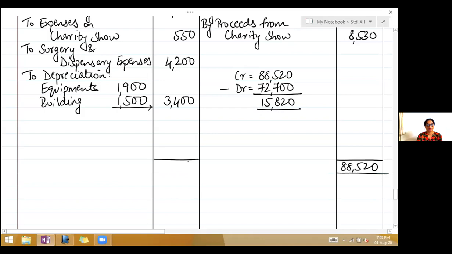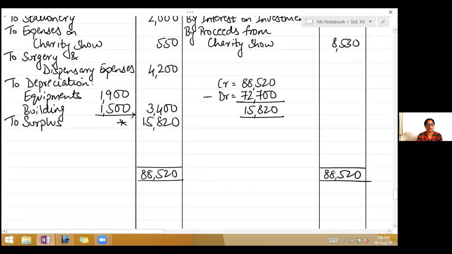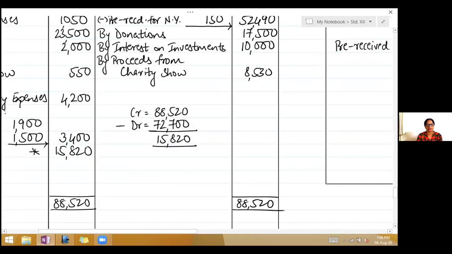Credit side, write it on the debit side, 88,520. So you write on the debit side, to surplus 15,820.